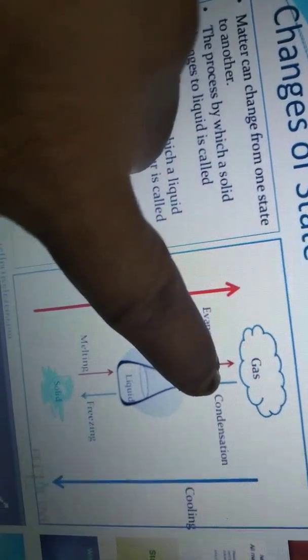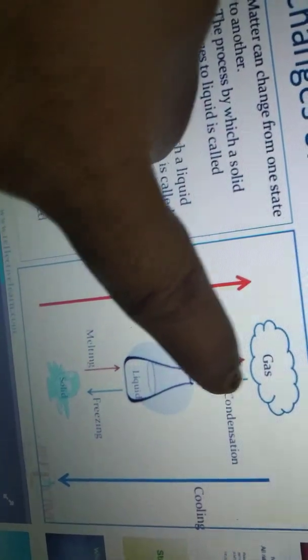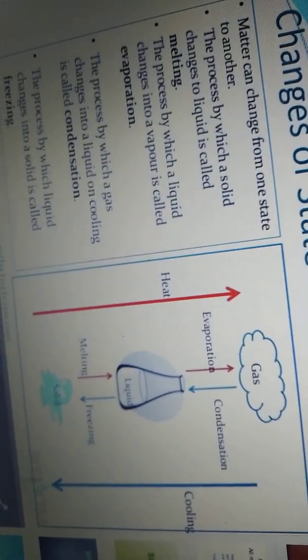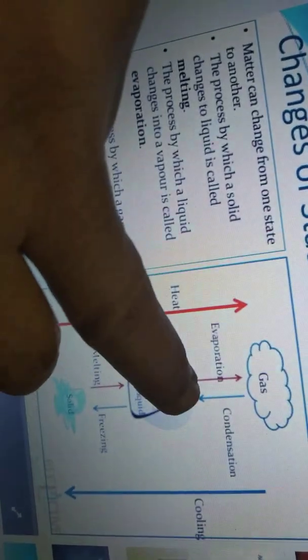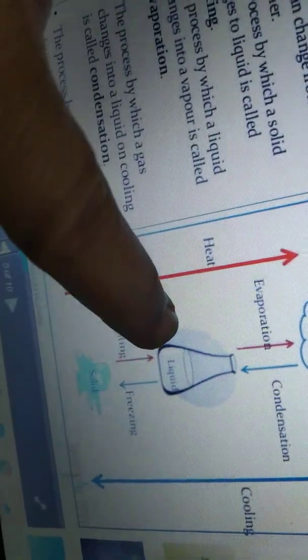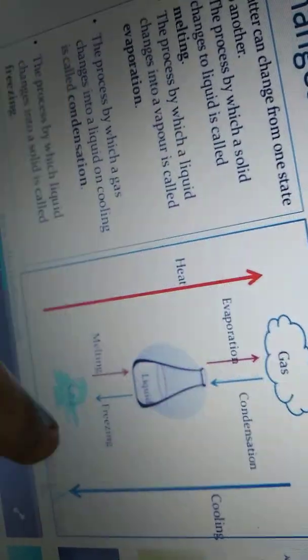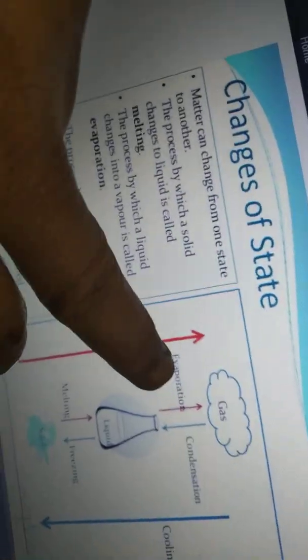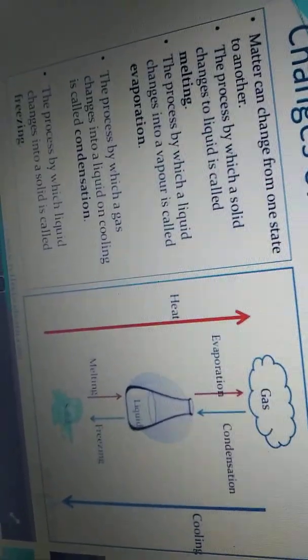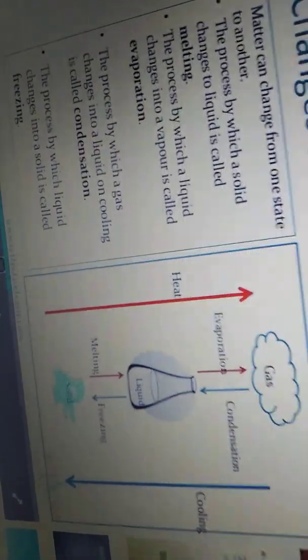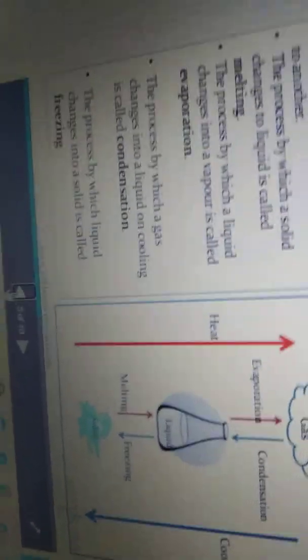Actually, you have this process in the water cycle also. That means in summer season, water from the sea gets evaporated and absorbed by the clouds, and when the clouds get cooled we get rain. That process is known as condensation. Again, you will study condensation in the next class. This is about changes of state, from one state to another state. Hope you have understood very clearly, children. Once you go through again what I have explained, then you will remember for so many days. Okay, children, thank you.